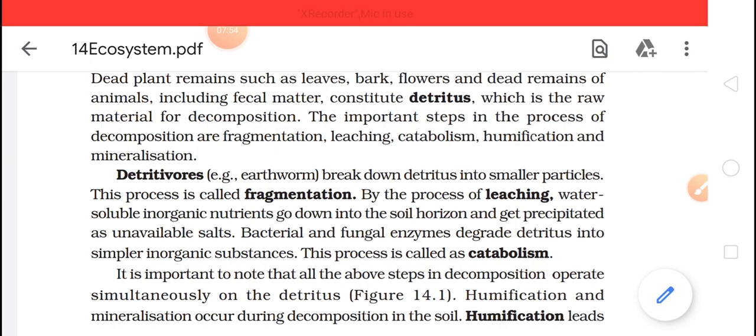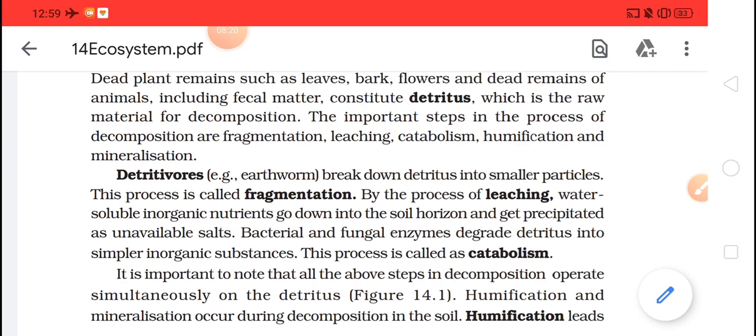Enzymes will be present, and these enzymes will come from bacteria and fungus. That means on the organisms the growth of bacteria and fungi will take place, and the cells of bacteria and fungus will have enzymes.